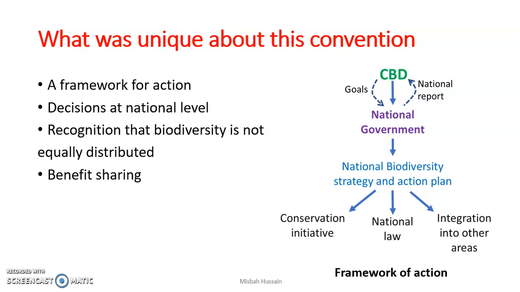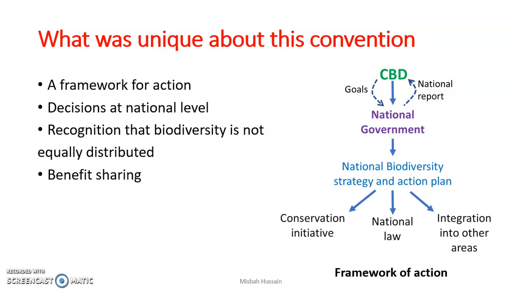The Convention on Biological Diversity sets some goals for the upcoming years, and the national governments are informed of these goals. Then the national governments make strategies and action plans for them, and these action plans are used to take conservation initiatives, make national laws, or integrate into other areas.